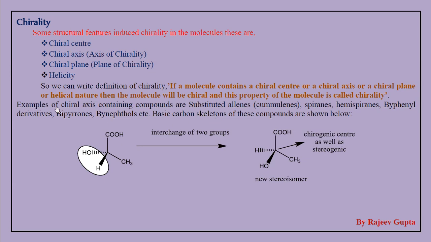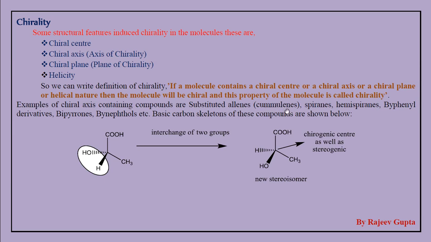Now next we see the example of chiral axis or axis of chirality. Chiral axis containing compounds are substituted allenes.